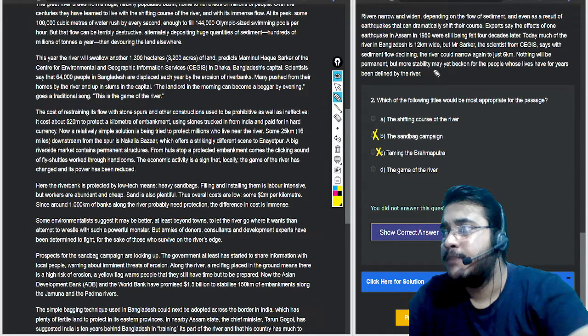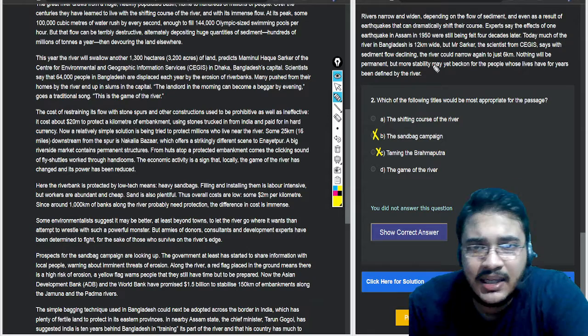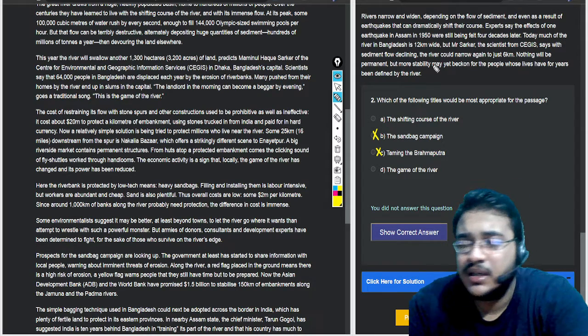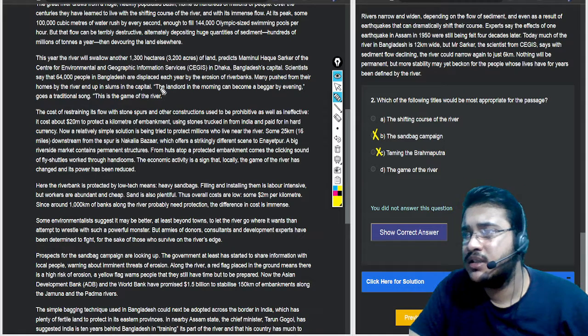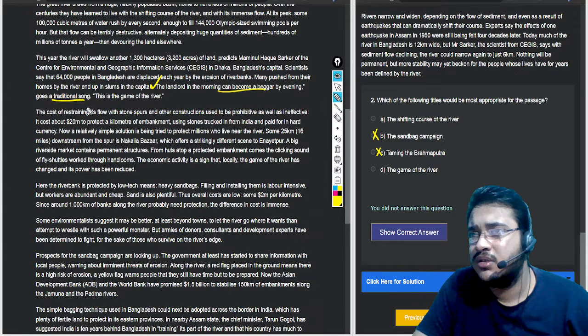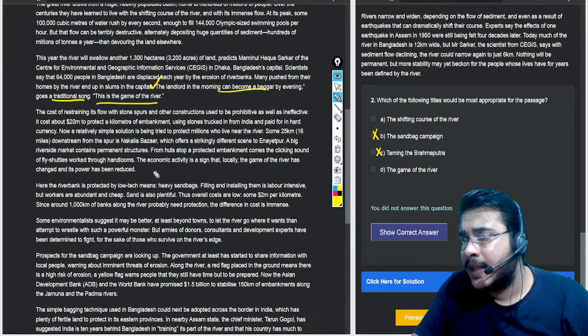Because this is an entirely Bangladesh-dependent passage, and it is talking about the landlords in the morning. So this song also says a landlord in the morning can be a beggar by the evening, something of that sort. Some traditional song that they already have. This is the game of the river. So they have used the game of the river, and also the economic activity.